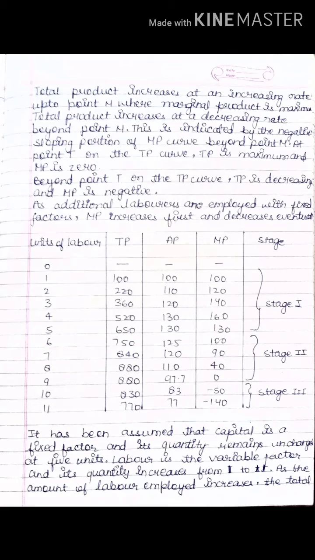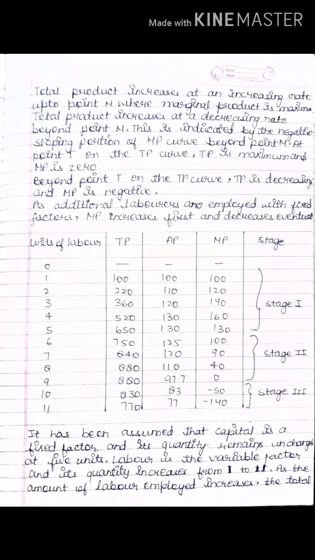Fine. Same you can check out in the schedule. See the number of units of labor: 1, 2, 3, 4, 5, 6, 7, 8, 9, 10, 11. Okay. Now what is the total product? The total product has already been mentioned: 100, 220, etc.